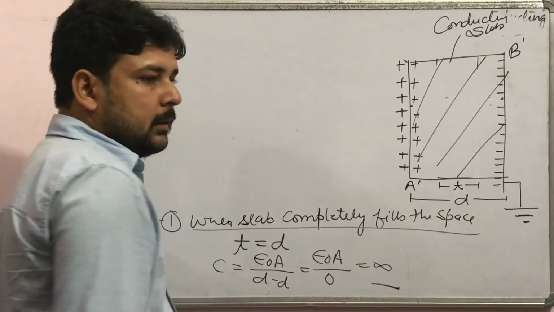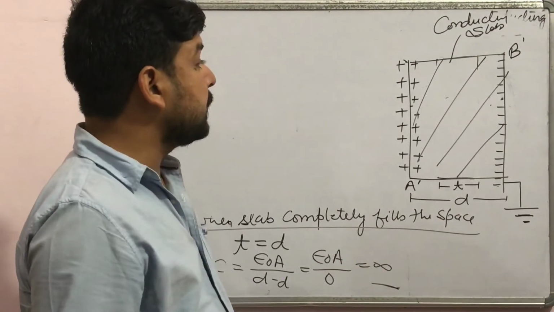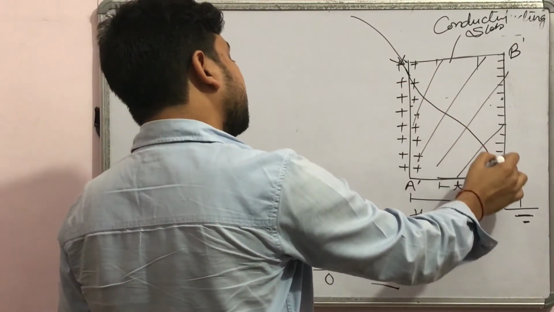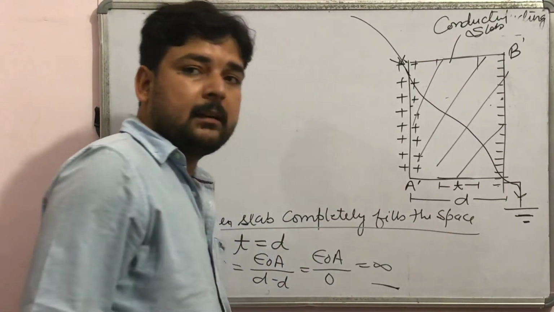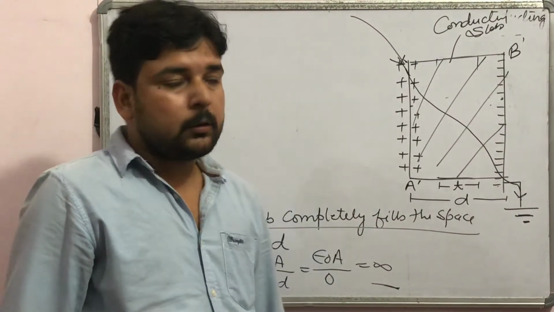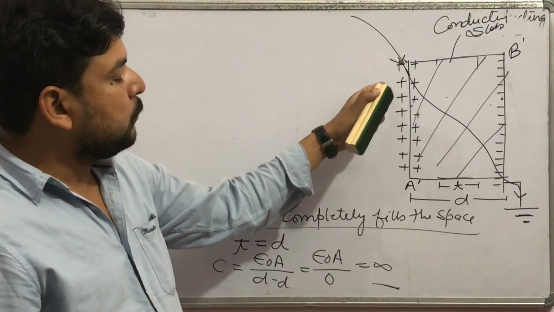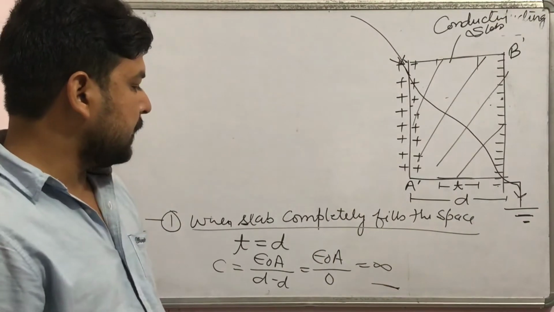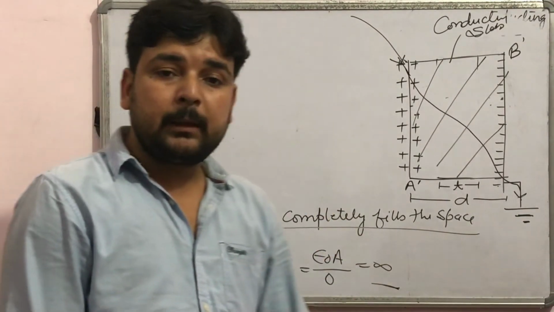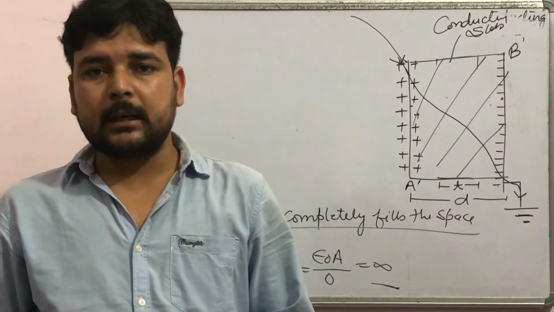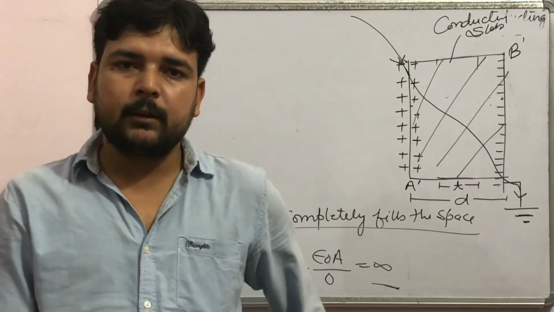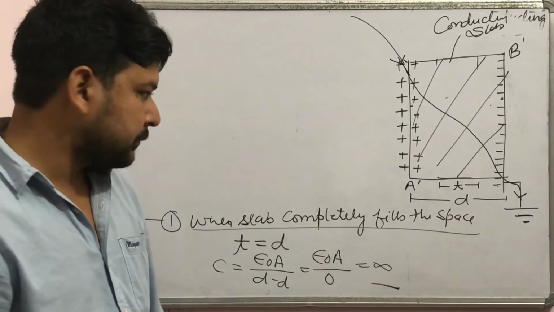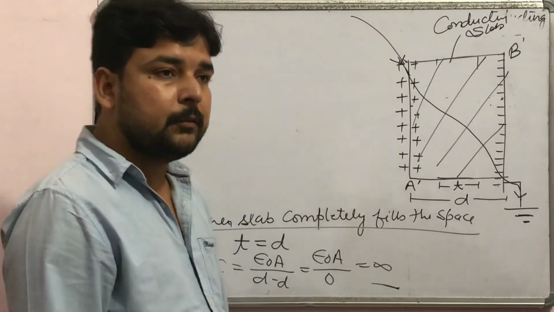It means that its tendency to accept charge becomes infinite, so any amount of charge can be given to metal plate A. With the help of this conducting slab, this charge goes directly inside the earth, and the earth can accept any amount of charge, so its capacity to store charge becomes maximum, becomes infinite, and that's why its capacitance becomes infinite.